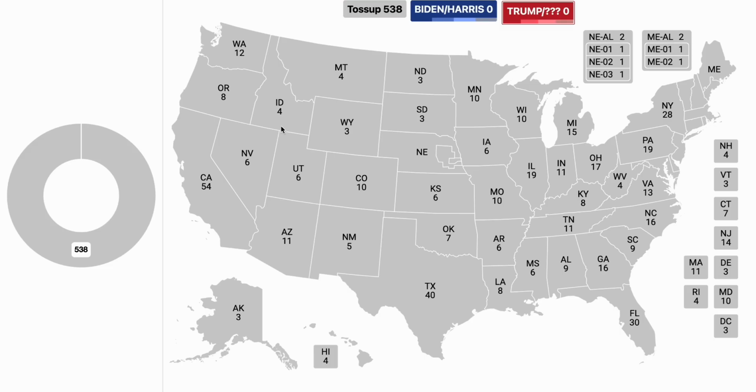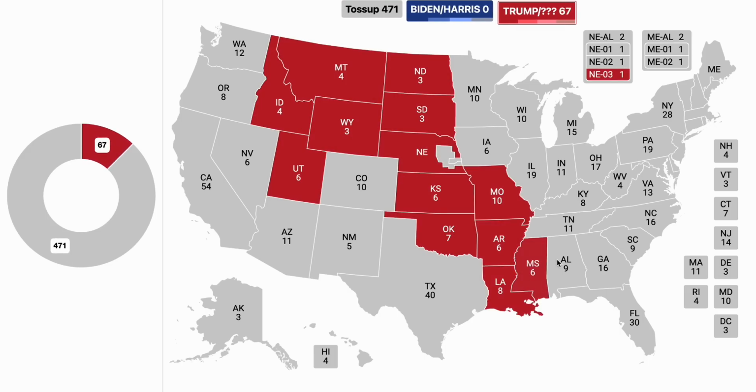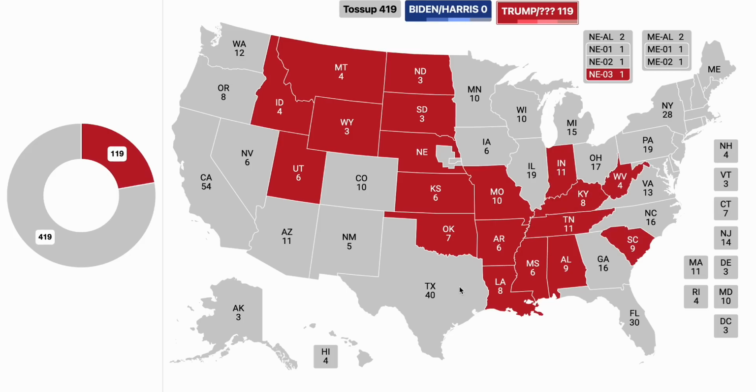And so right now, these safe Republican states are going to be the ones that I list out here. All these states are going to be crazy big margins for the former president as of right now. For example, the state of Utah would be a 32-point win for the former president in this scenario. And if we keep looking, the state of Kansas is a 26-point victory for him. Kentucky, 37-point victory for Donald Trump. These are crazy wins. We also see Nebraska's first and the at-large vote go.